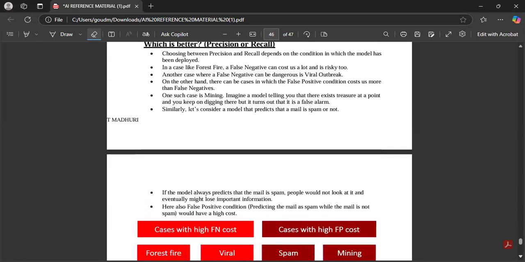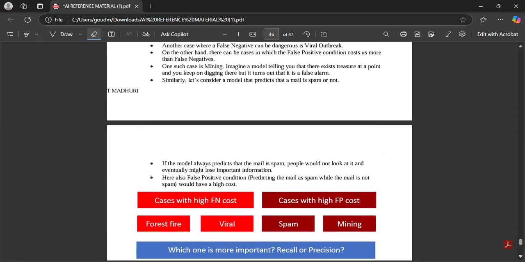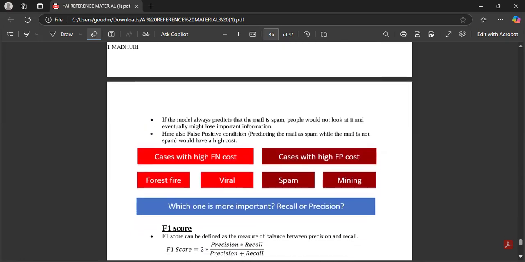If the model always predicts that the mail is spam, people would not look into it and eventually might lose important information. Here also the false positive condition has a high cost. So in the exam they will ask for cases with high false negative cost. You should write forest fire, viral outbreak. Cases with high false positive cost, you should remember this, children: spam and mining.